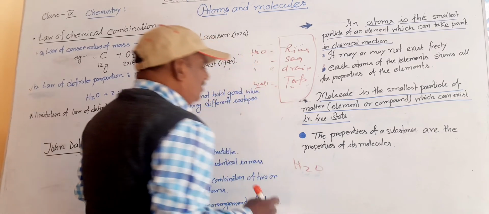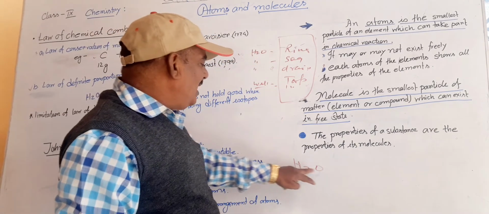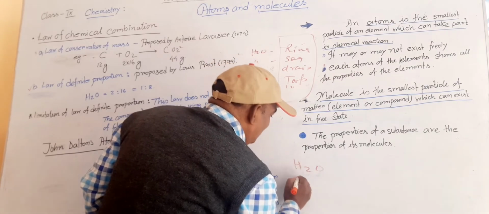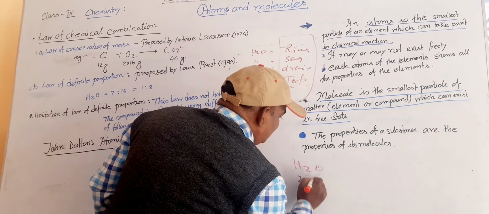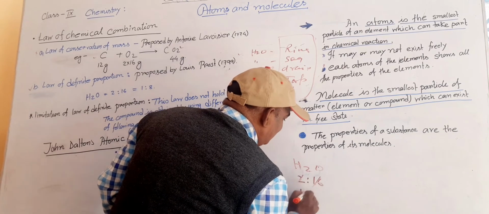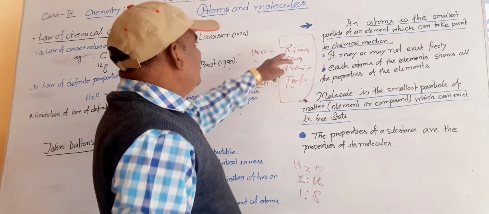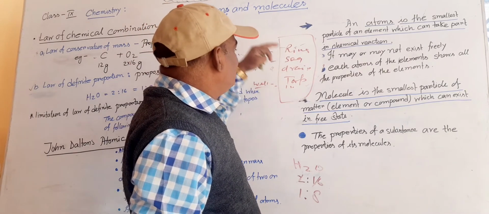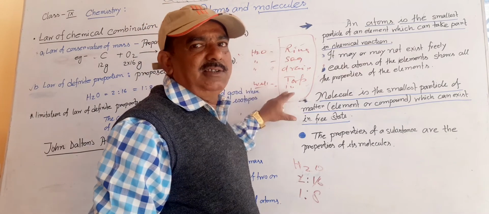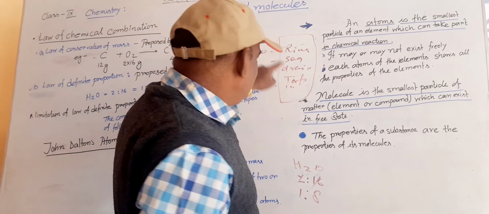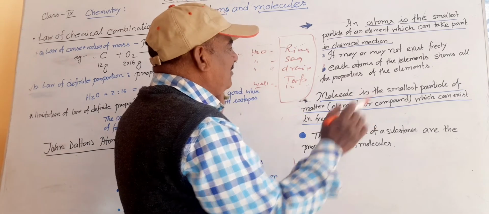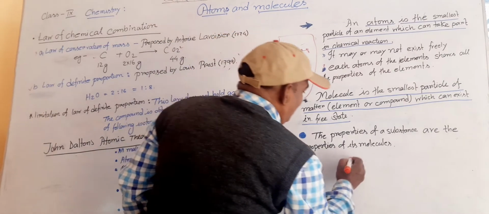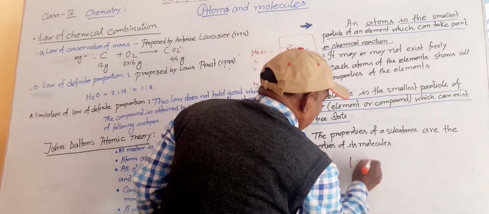First we should know that water is made of 2 hydrogen and 1 oxygen. What is the mass of the hydrogen? 1 for each hydrogen, so 2, and the mass of the oxygen is 16. That means the proportion comes to 1/8. Now what happened? He took water from the river, the sea, the drain, the tap, all sorts of water. After that they broke up the water by the electrolysis process, and all the proportions were the same, 1/8.